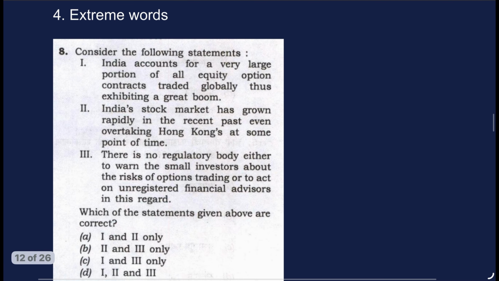So this technique is finding the extreme words. Let's try to understand this through an example. India accounts for a very large portion of all equity option contracts traded globally, thus exhibiting a great boom. And "all" is a red flag. So the first thing is we need to identify whether any red flags are there.